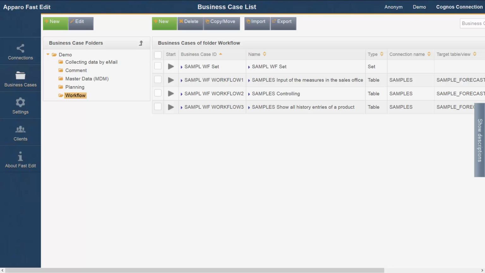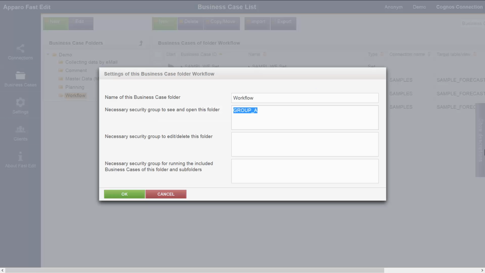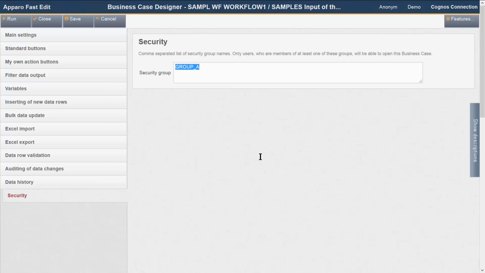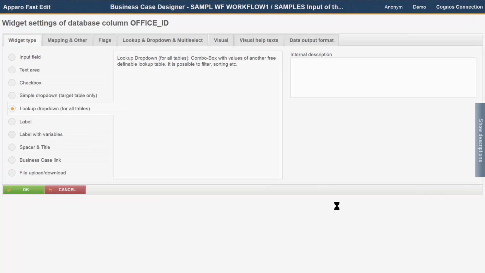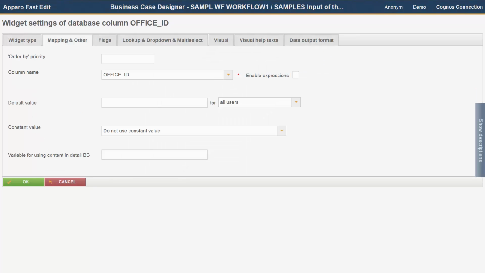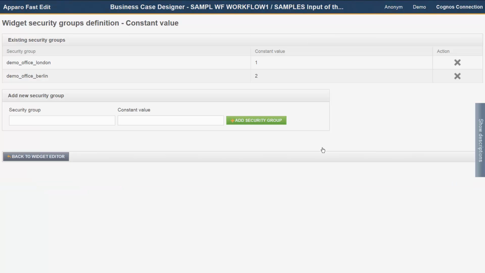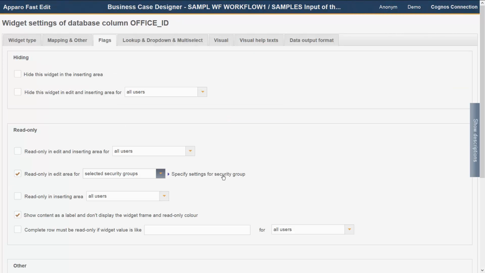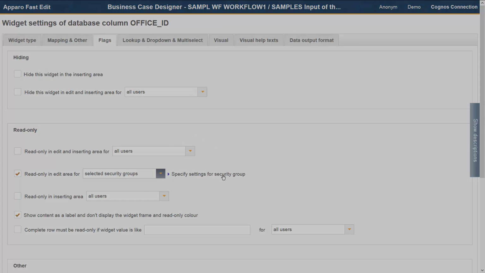Security is always a very important topic with Apparo FastEdit. Security groups can be used on client level, folder level, business case level, and widget level for the detailed control of features and settings. While the security settings of the higher levels restrict mainly who can open which business cases, the security question on widget level is more linked to who is allowed to see what data and what features apply to which security groups. For example, you can set different constant values for different user groups or make widgets read-only for user groups that are not allowed to change data.